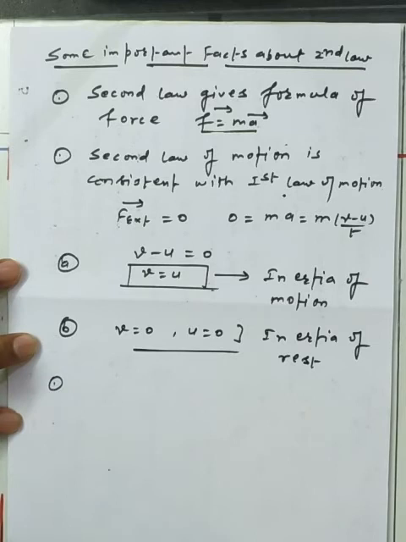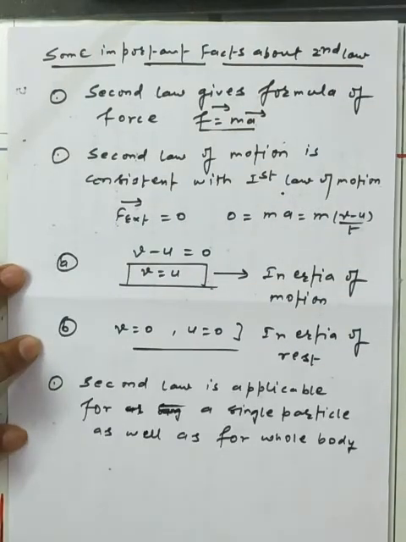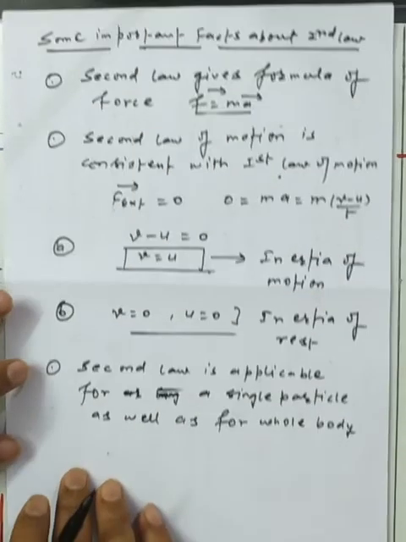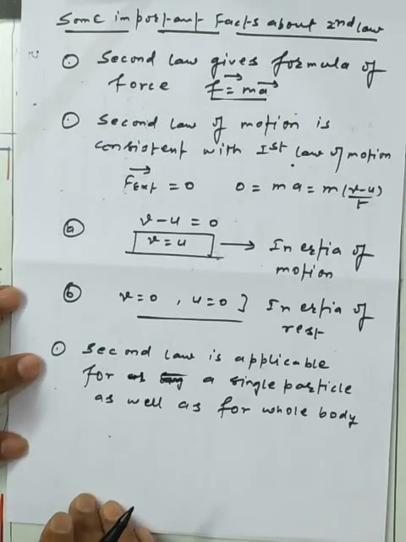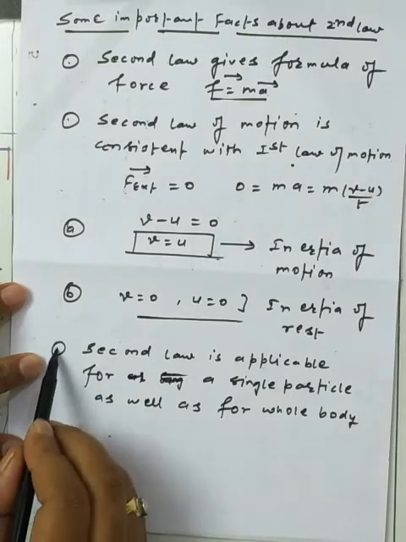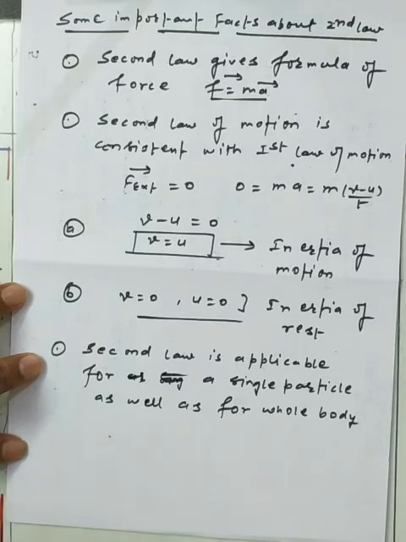Now the next point of discussion we have: the second law is applicable for a single particle as well as for a whole body. If you assume a single particle for a whole body and the acceleration is applicable for it, the same acceleration will be applicable for the whole body as well. We can't separate the acceleration for a particle and a whole body. As a whole, the thing is the same for the particle as well as for the whole body.